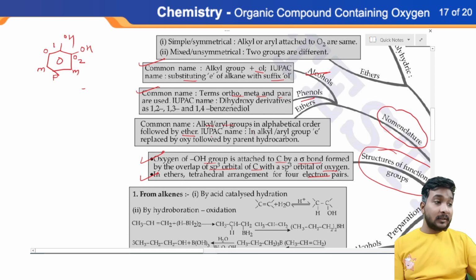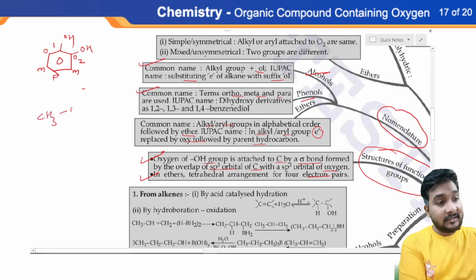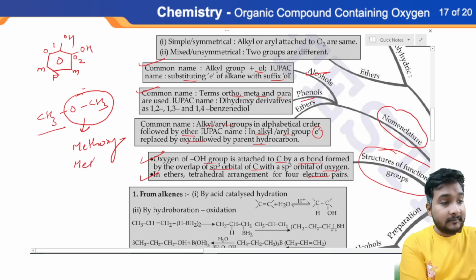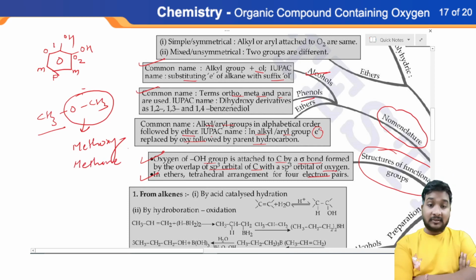IUPAC naming: in alkyl aryl groups, the e is replaced by oxy followed by the parent hydrocarbon, methoxy. Suppose I have CH3OCH3. This group is called methane plus oxy, methoxy, and the mother chain is for 1 carbon, so methoxymethane.